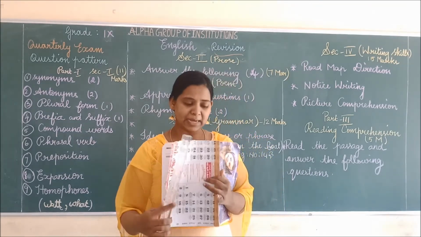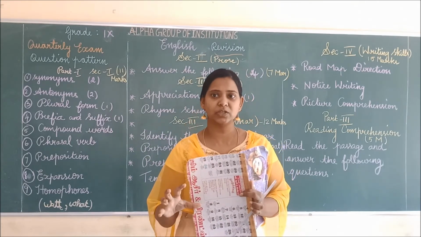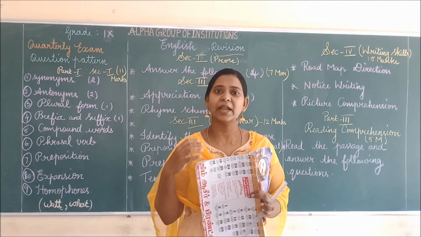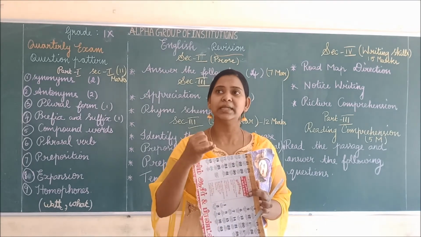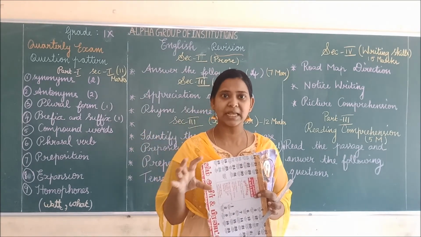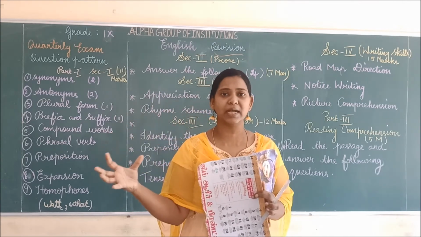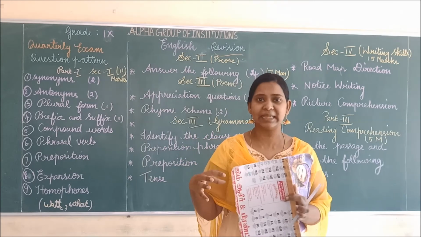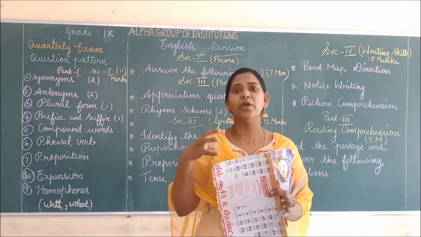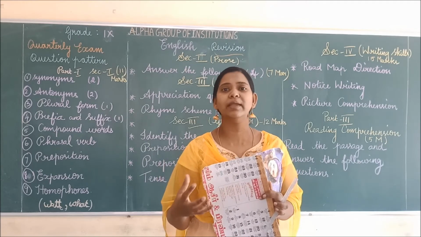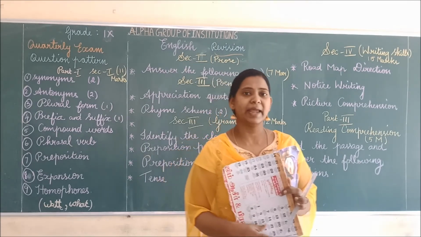Is it clear? And then we have seen picture comprehension, right? Okay, observe the picture, look at it carefully, and you have to write what are the things you will be writing in picture comprehension. Mention the place, and what are the people, and mention how many people are there, and then you have to mention the thing or object, and then the purpose of it and what do you understand from this, and if you want to give any model or proverb, you can add to that.